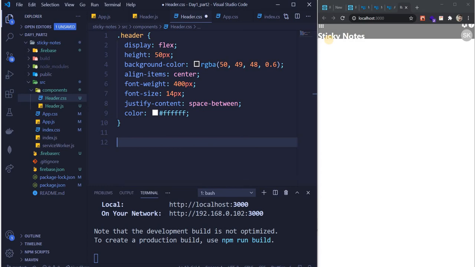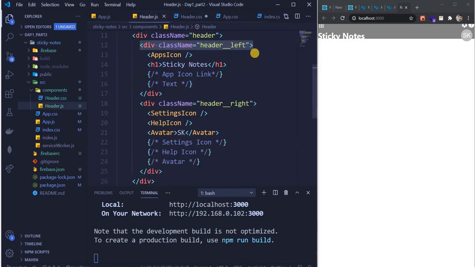Now see, again these two got aligned in a column, right? And since it was inside a div which had a class name of header left, let's just do this thing. These components inside it, let's keep it h3. This is what is there in that.